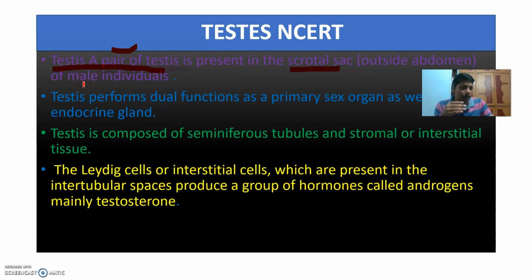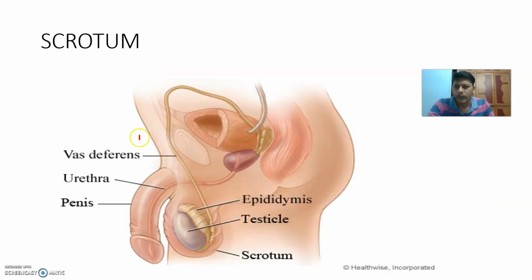In the 10th standard, you learned testes in the endocrine system. How many testes are present? A pair. Where are they present? They are present in the scrotal sac outside the abdomen. You can see here, this is the scrotum. This is the scrotal sac in which testis is present.